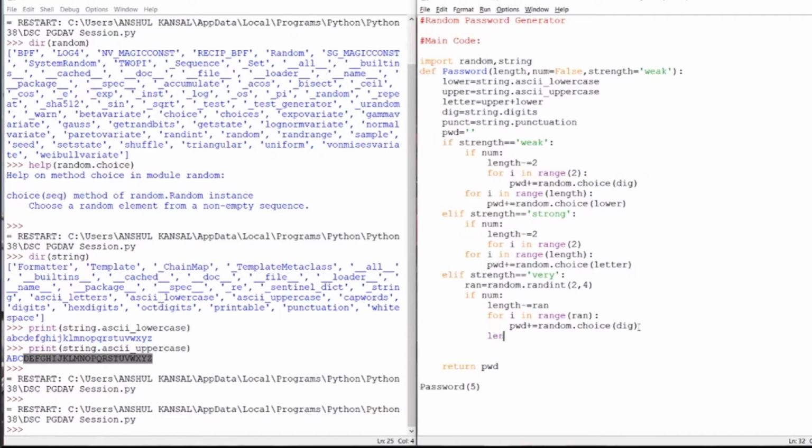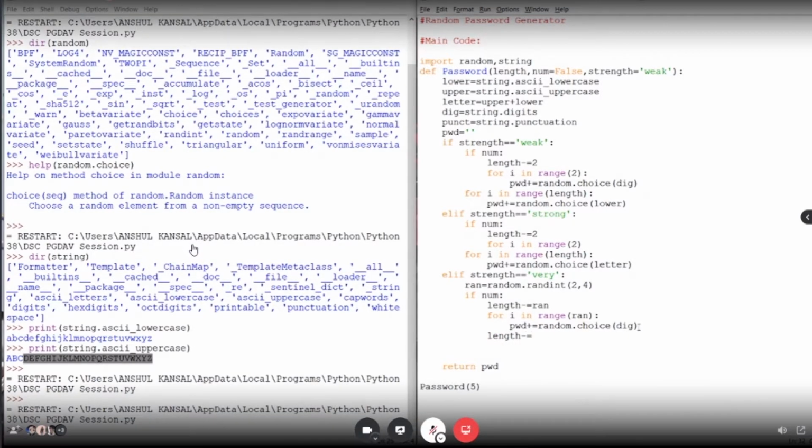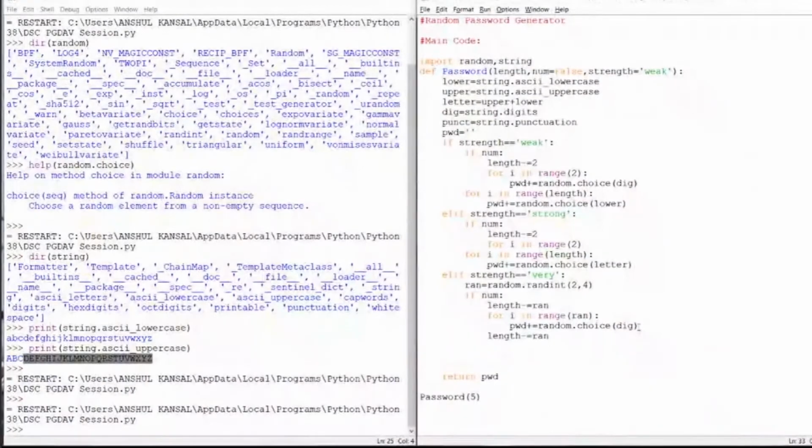And then I'm again deducting length with rand, and this time for punctuations, to add punctuations in a very strong password. It can contain @, it can contain a dot, and anything in the punctuations.